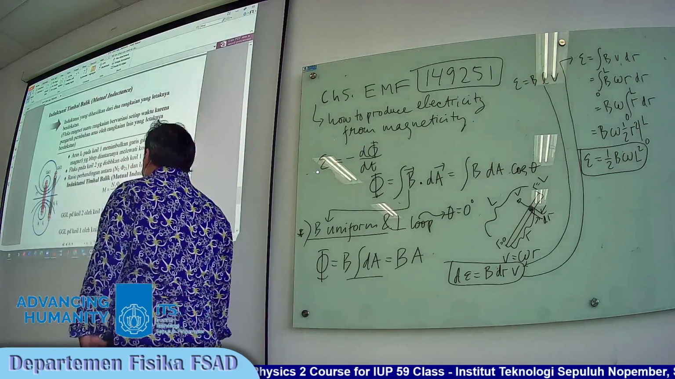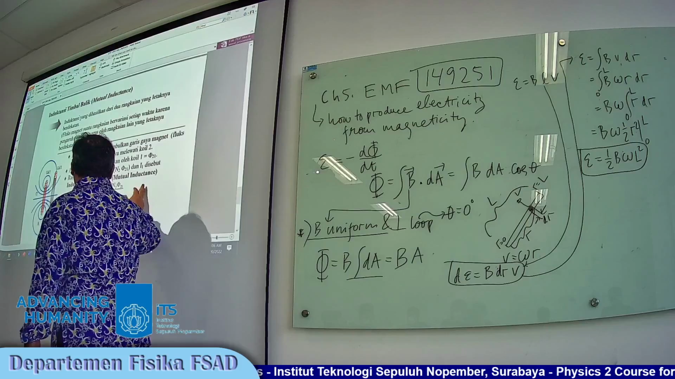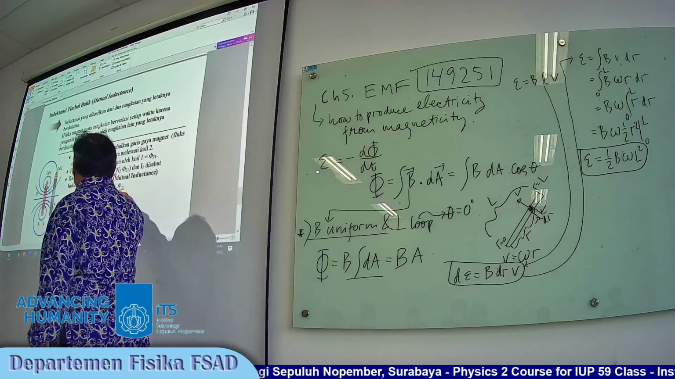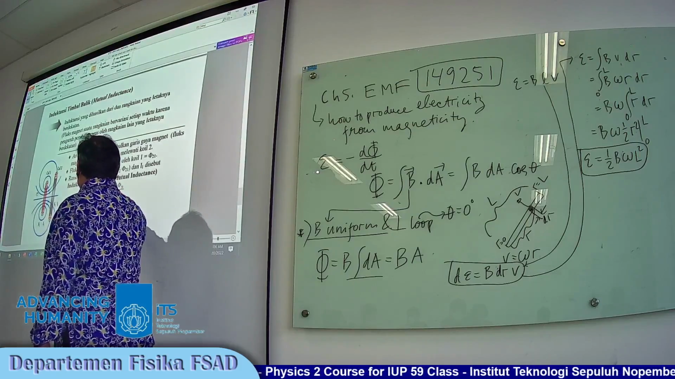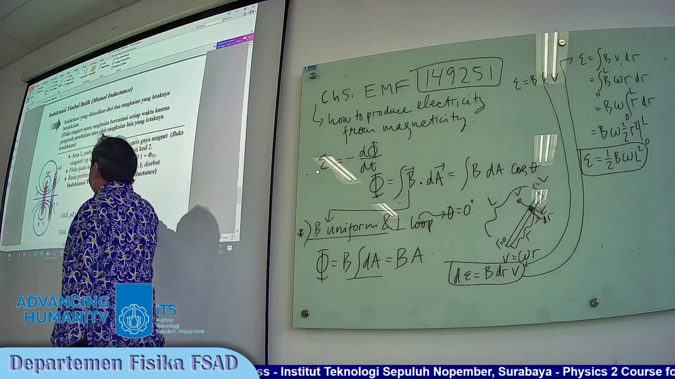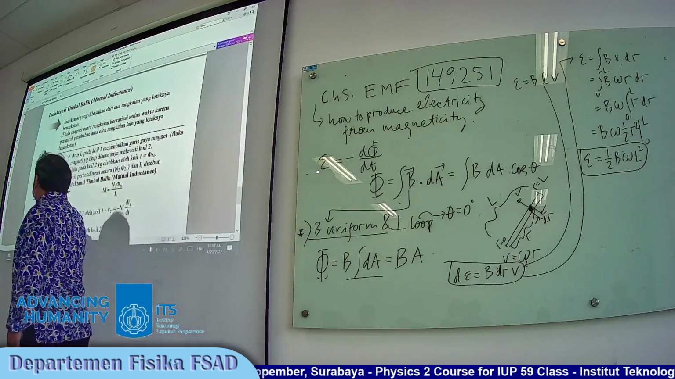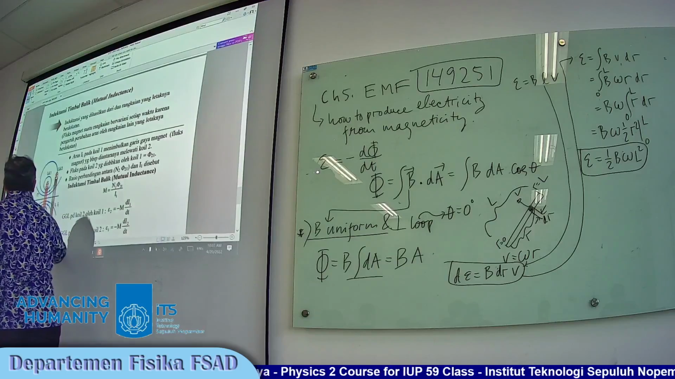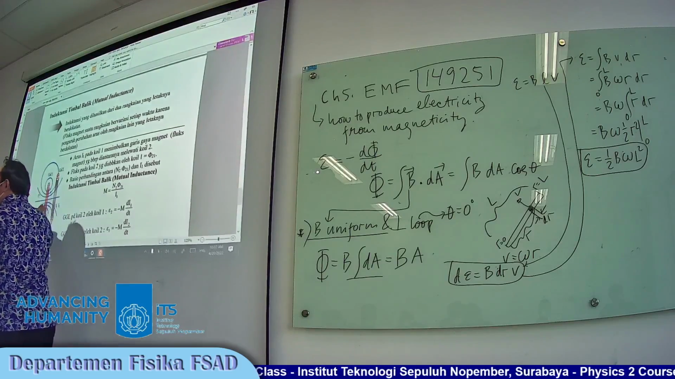And the mutual inductance is defined as follows: N2 flux 21 over current 1. Flux 21 means the flux on the second coil caused by the first coil.